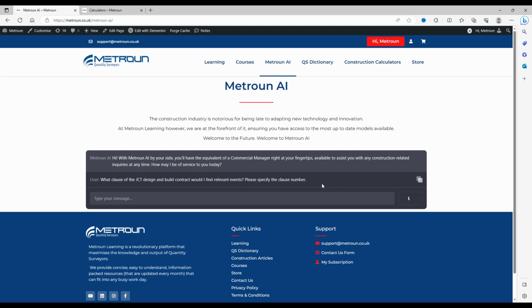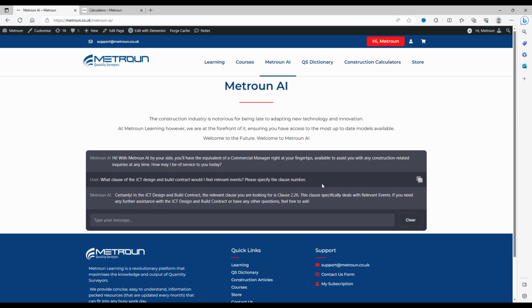So the first one we'll look at is: what clause of the JCT design and build contract would I find relevant events? Please specify the clause number. So we know it's clause 2.26. There we go. Metroun AI is excellent at finding the clauses of the JCT and the NEC contract. So clause 2.26, this clause specifically deals with relevant events.